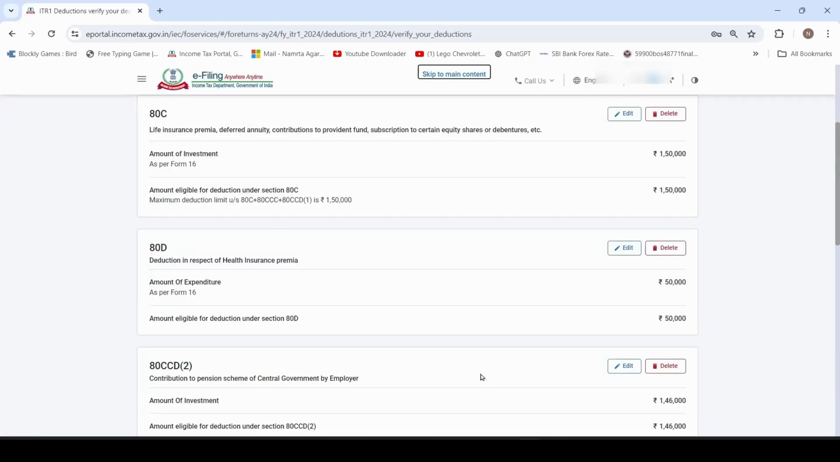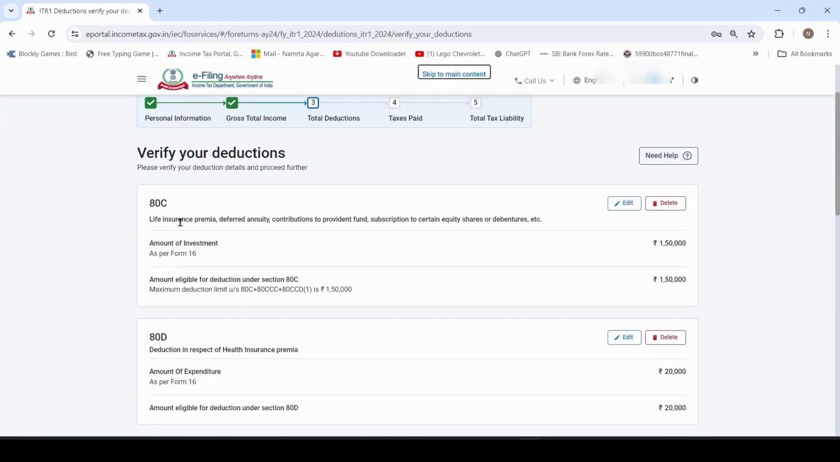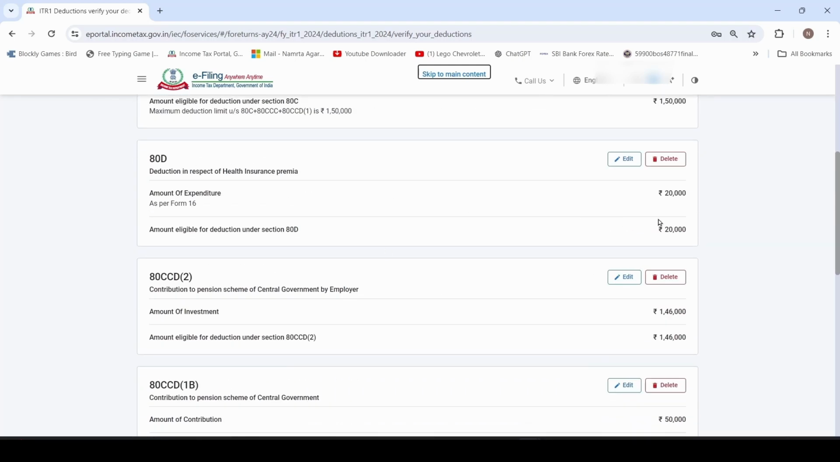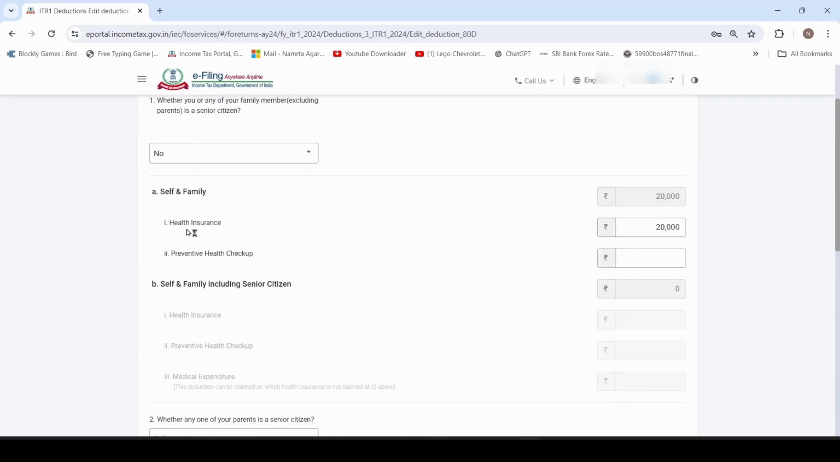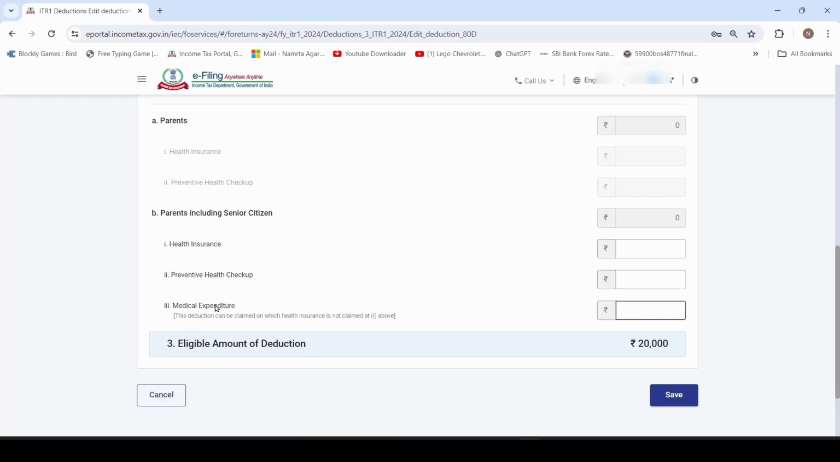Here again list of deduction are showing whichever you have claimed for edit and confirmation. 80C as per form 16 1,50,000, that is the maximum limit I can claim. 80D it is 20,000 as per form 16. I have done more expense, so I am editing. So I have paid for health insurance for me 20,000 and my parents are senior citizen, yes. And I have done medical expenditure on that, that is 30,000. So I am claiming at the time of filing return. Click on save.